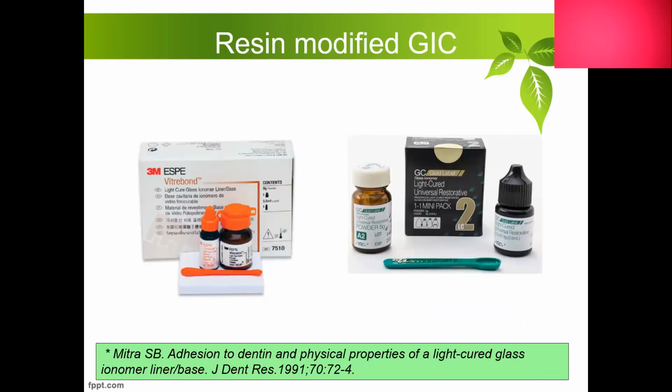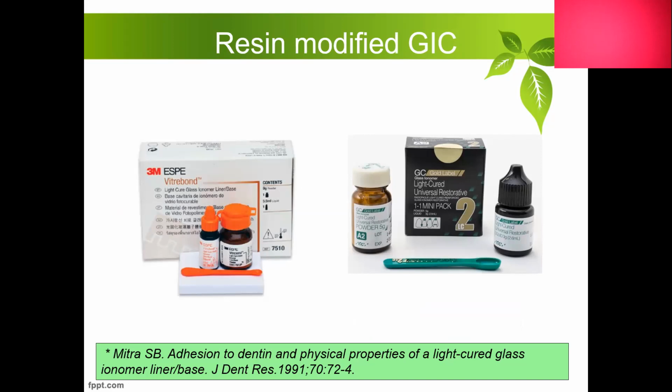And also there is one modification where we'll have to talk about the resin modified GIC, where resins have been incorporated into glass ionomer cements. When resins were incorporated into glass ionomer cements, it was to improve the working and setting time of the material, because clinicians face many issues with conventional GIC regarding the working and setting time.